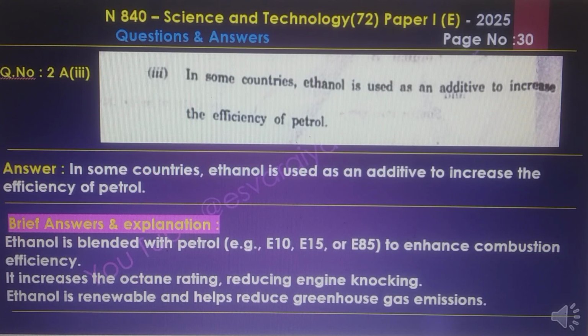Question number 3. In some countries, ethanol is used as an additive to increase the efficiency of petrol. The brief answer and the explanation: ethanol is blended with petrol, for example E10, E15 or E85, to enhance combustion efficiency. It increases the octane rating, reducing engine knocking. Ethanol is renewable and helps reduce greenhouse gas emissions.